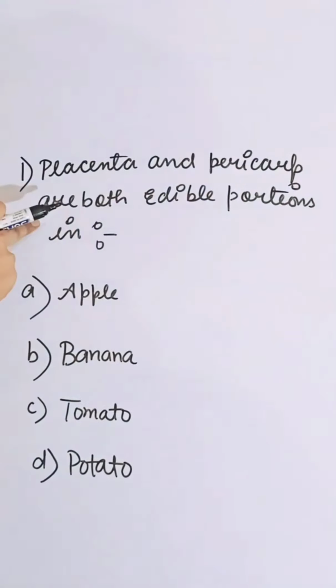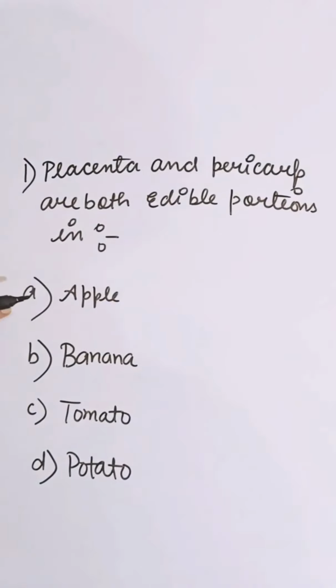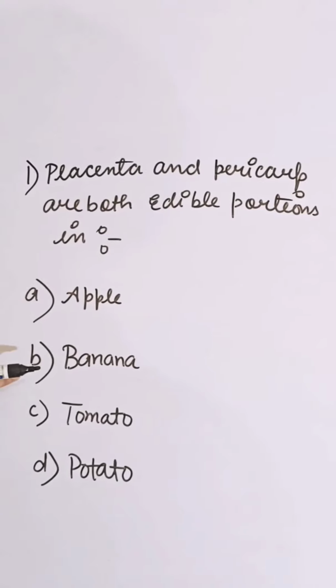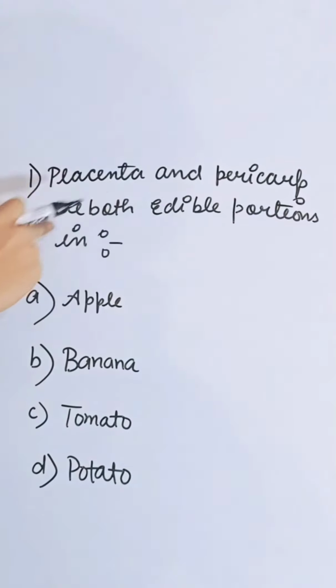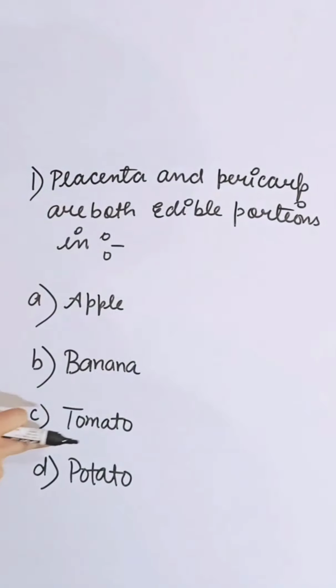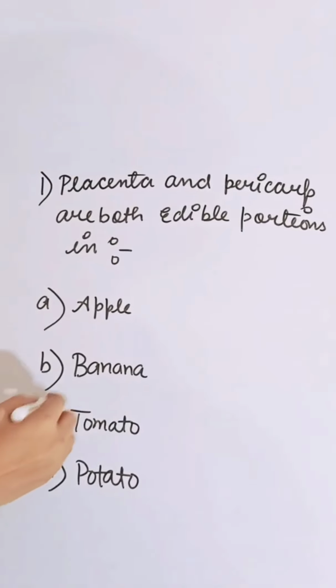Placenta and pericarp are both edible portions in: first option apple, second banana, third tomato, fourth potato. Placenta and pericarp are both edible portions of tomato. So the correct answer is C.